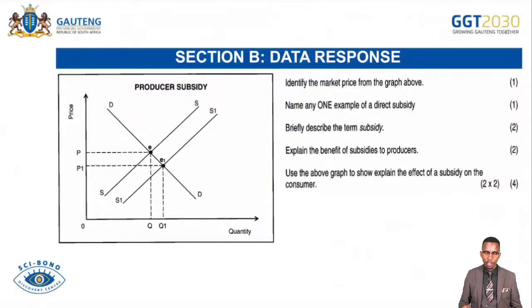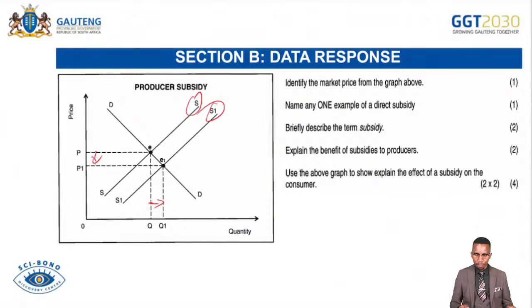Here we are given the effect of the subsidy. We are on market failure now, the consequence of market failure. So in this case, you can see once the subsidy is given, remember the production subsidy is a kind of cash or grant or financial support given by the government to businesses to produce more goods and services at a lower cost. That results in an increase in aggregate supply within the economy. So whenever the subsidy has been given, the market supply will shift from S to S1, resulting in an increase in quantity supplied, and that will push the price down because the supply increases faster than the demand.